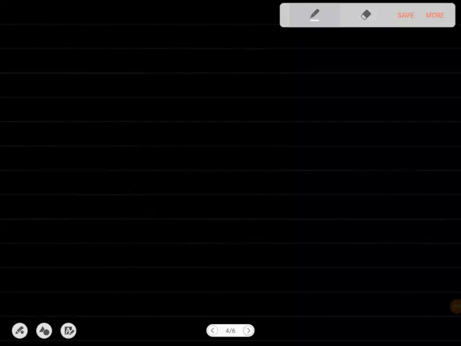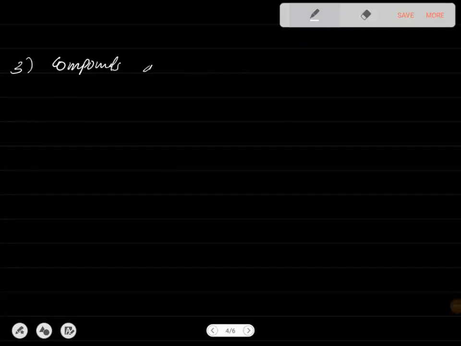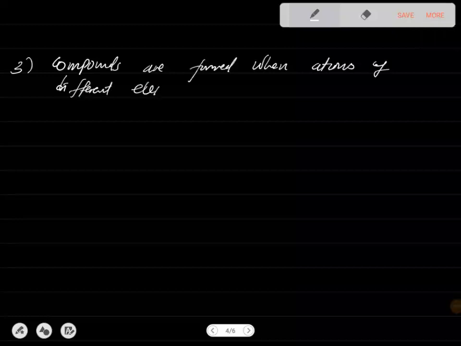He further says chemical compounds are formed when atoms of different elements combine with each other. So compounds are formed when atoms of different elements combine.